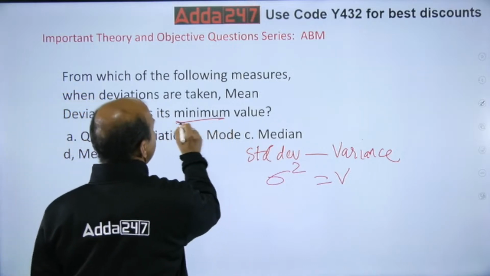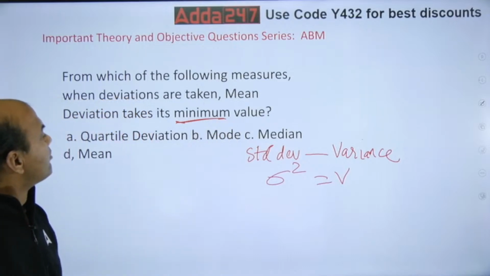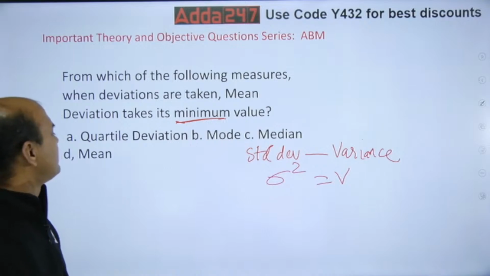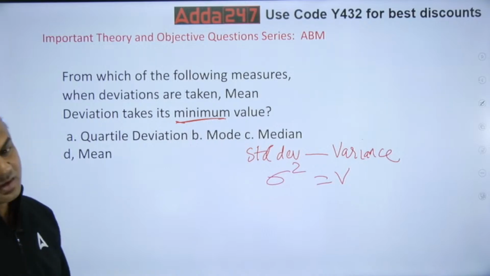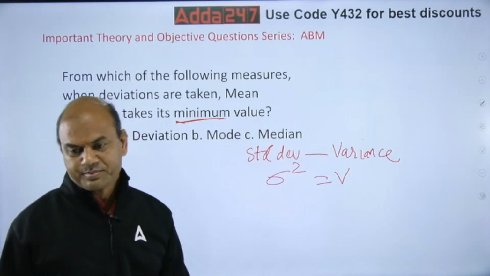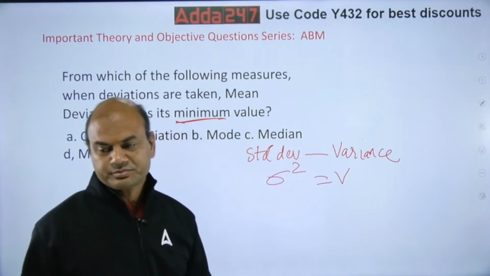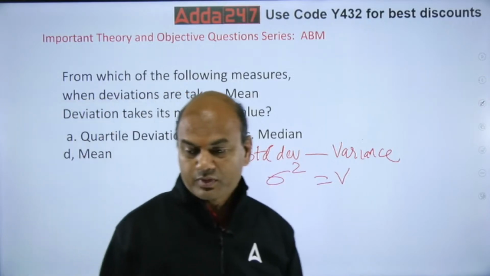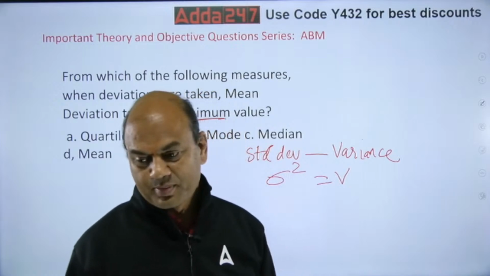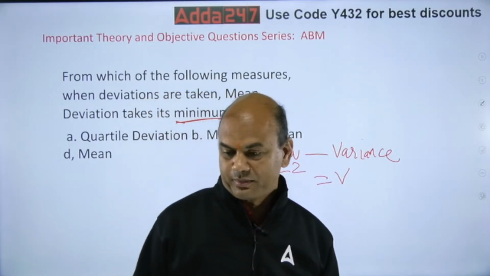Mean deviation will take its minimum value. Options: quartile deviation, mode, median and mean. Mean deviation will take its minimum value, always. This is a question for your exam also.